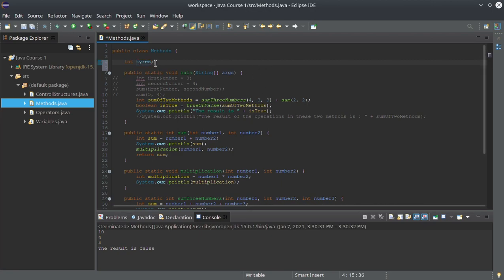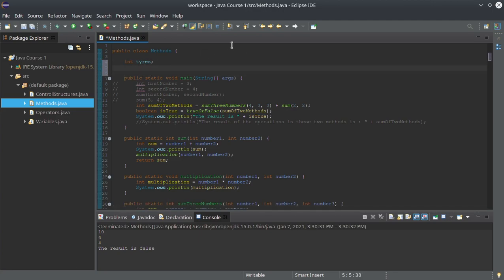This is a variable of this class, so not in the method. A variable declared inside a method is only usable in that method, but this variable you can use in every one of these methods.